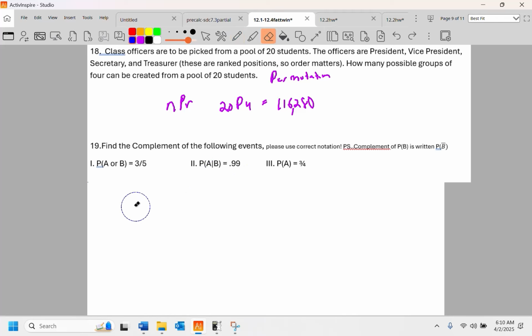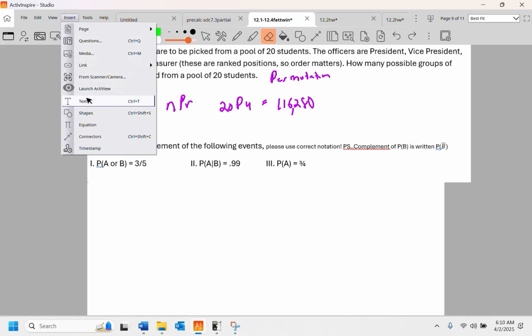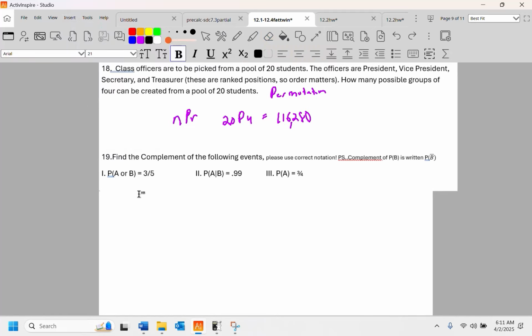All right, find the complement of the following events. So, the complement is merely the probability of the event not happening. Okay?